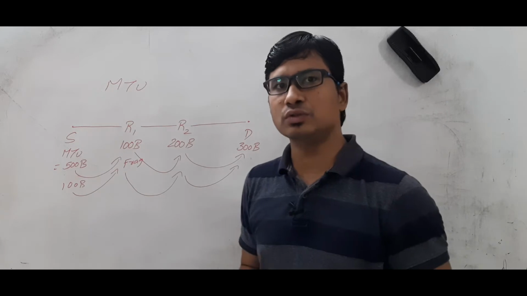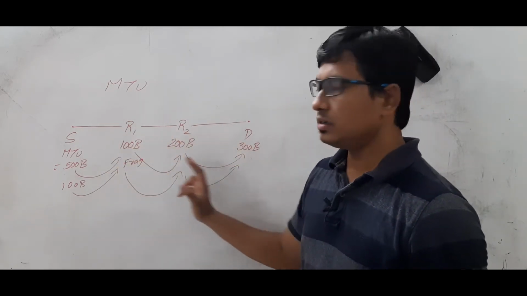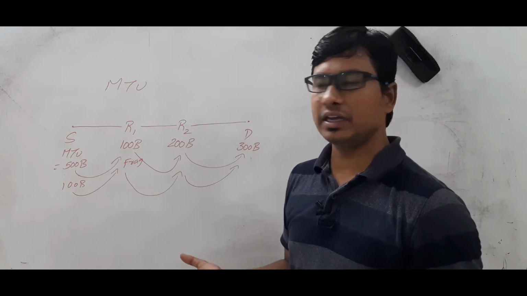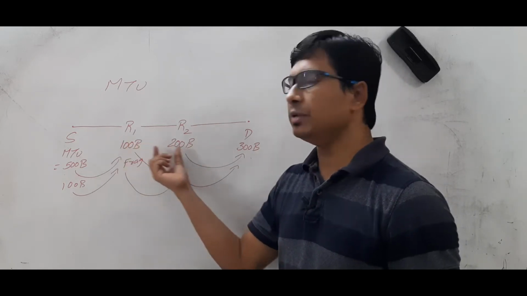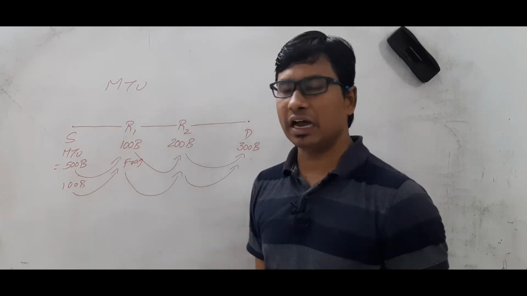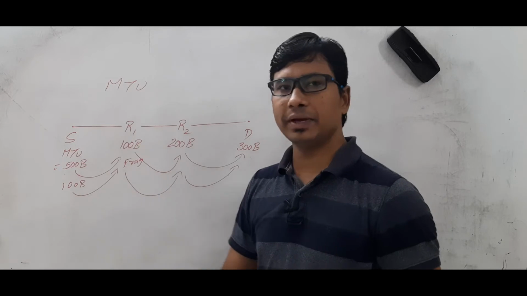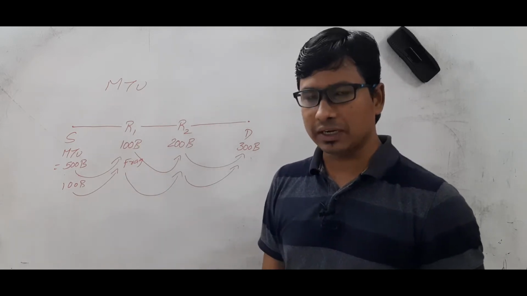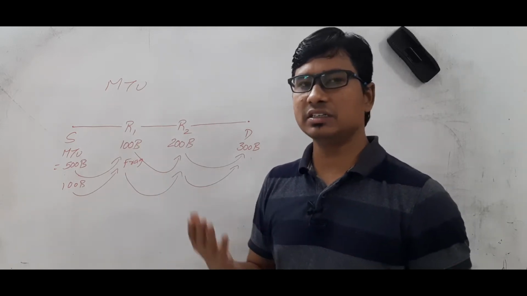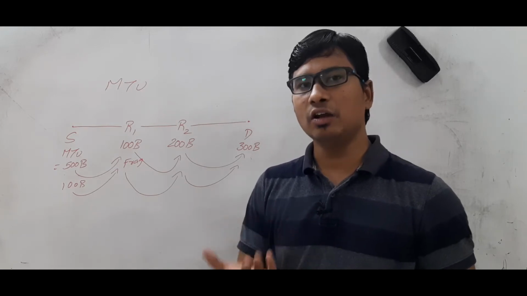So if the source knows the MTU of all these routers and the destination, it can find the minimum among them and send the packet size of that minimum value. In this case, if it sends a packet of 100 bytes, there is no need to do fragmentation, because fragmentation and reassembly is a complex process and it takes a lot of time.